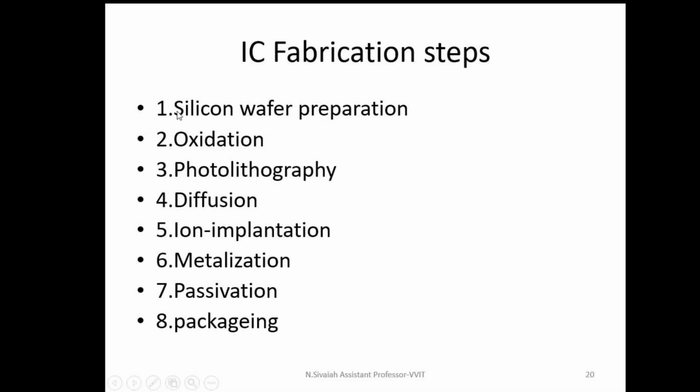What is the first one? First one is silicon wafer preparation. In silicon wafer preparation also, we can follow some sequence of steps only. I can simply say that for silicon wafer preparation, take the sand and heat it up to 2000 degrees centigrade. Then we are getting 99.99% pure silicon. Then this pure silicon can be taken into a crystalline structure and cooled down. Then it is called an ingot.